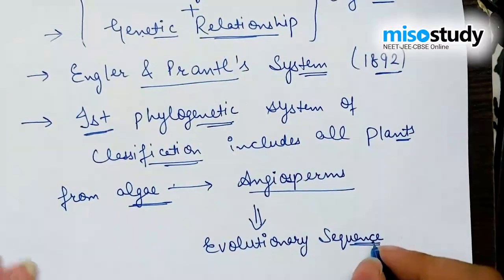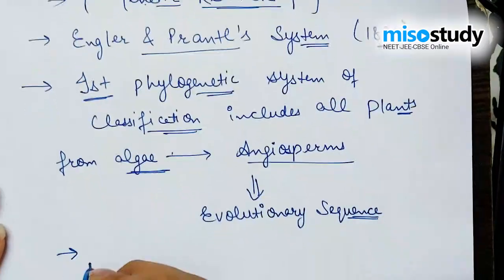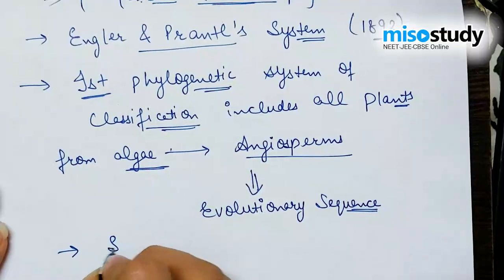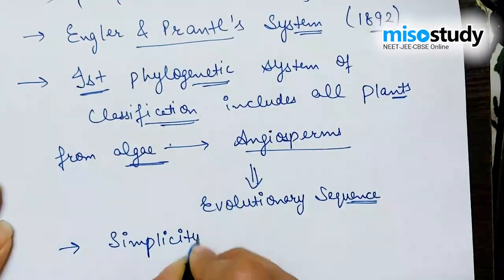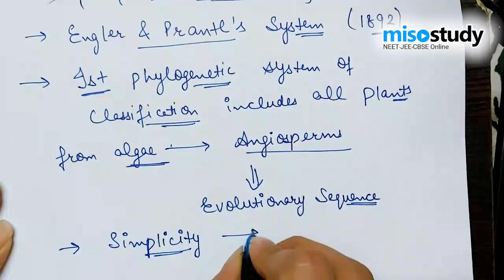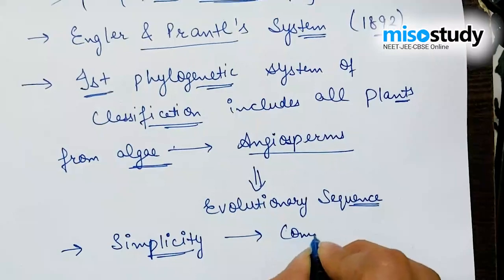That evolutionary sequence is based on their complexity levels, generally from the most simple to the most complex.